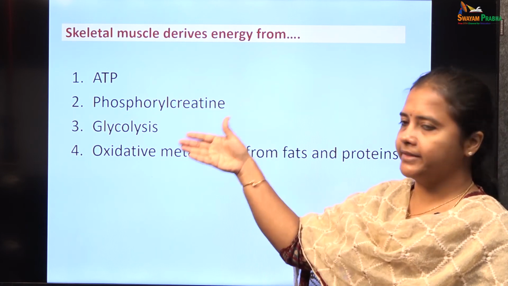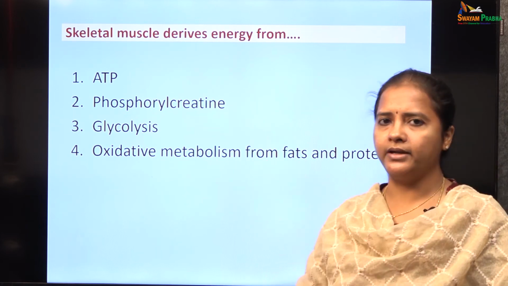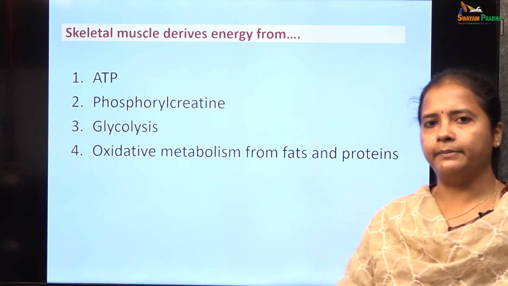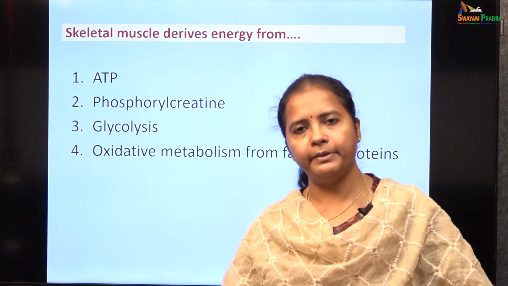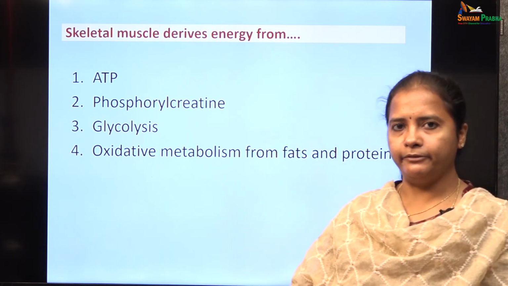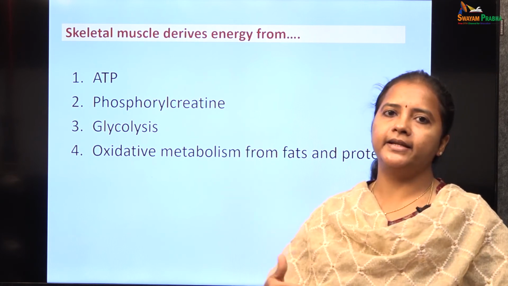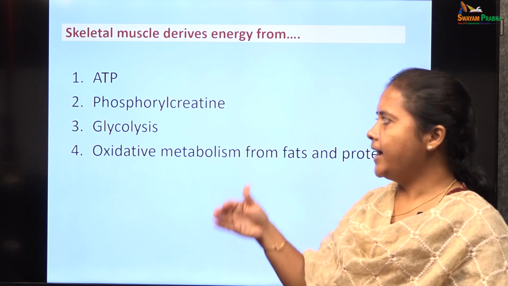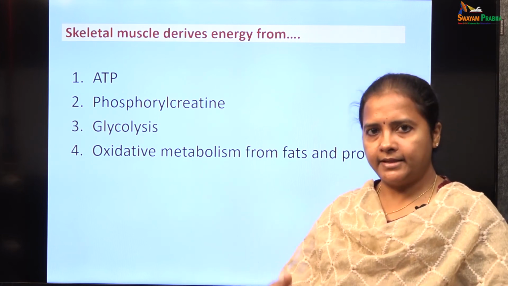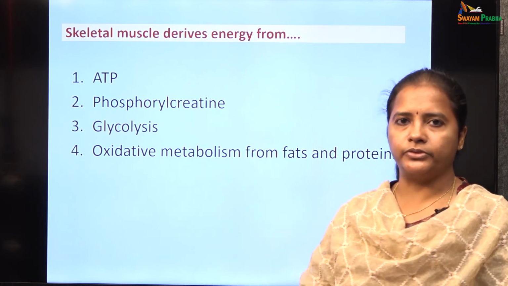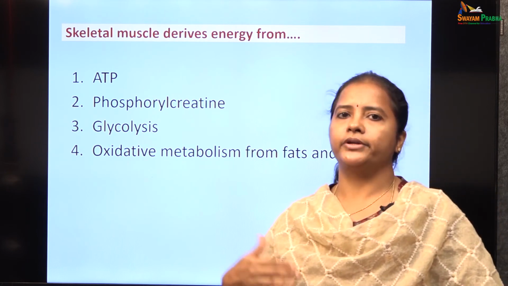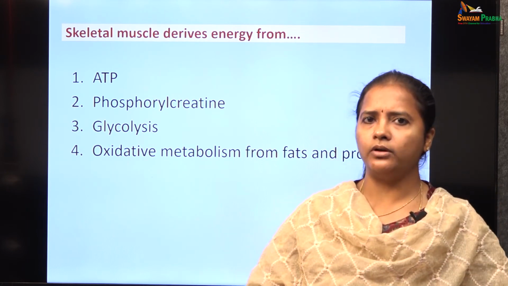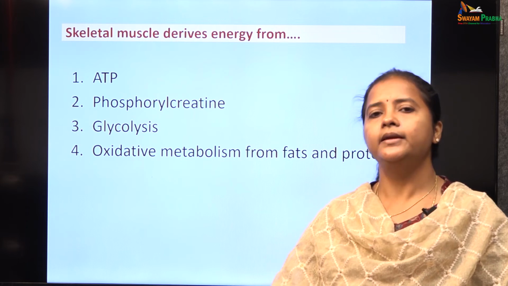So, for that we have other specialized mechanisms like phosphoryl-creatine. Phosphoryl-creatine supplies the phosphate groups to the ADP molecules so that new ATP can be formed, and this facilitates continuation of contraction for another 4 or 5 seconds. After which, if the contraction still has to continue, it depends upon the process of glycolysis, which leads to the production of ATP.